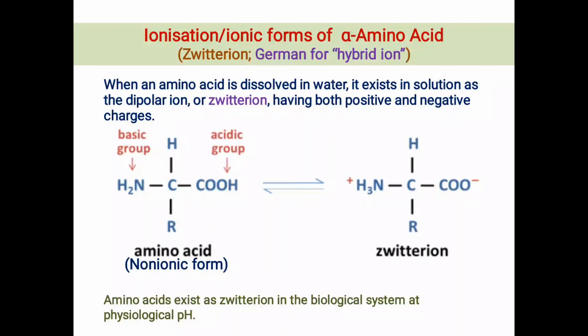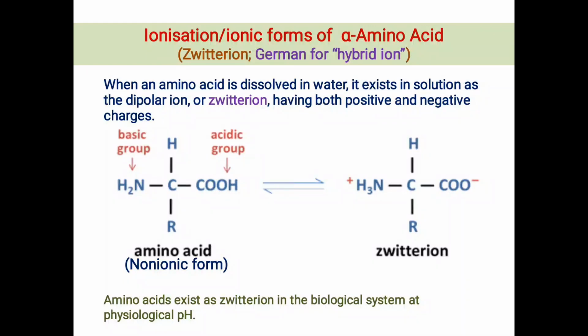The next important topic in the biochemistry of amino acids is the ionization, or ionic forms or ionic species, of alpha amino acids, and in this topic you will hear or see the term zwitterion everywhere, in books or any type of online video lectures.